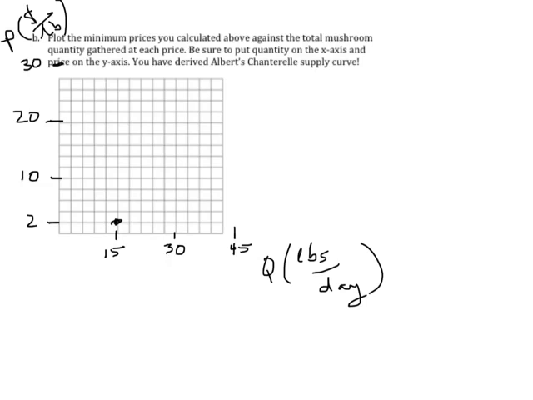If price rose to $2.50, just a teeny bit above that, the quantity supplied would rise to 27. So much easier to do if you have a little spreadsheet. If price rose to $3.33, just a little bit higher than that, quantity supplied would go up to 36, something like that.